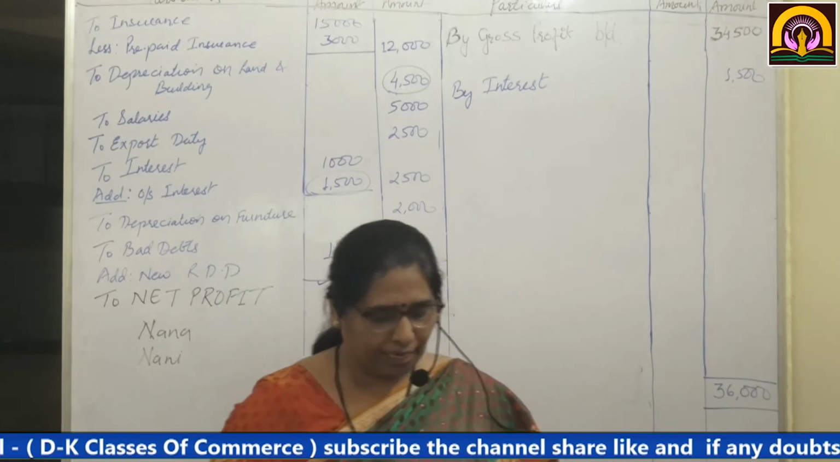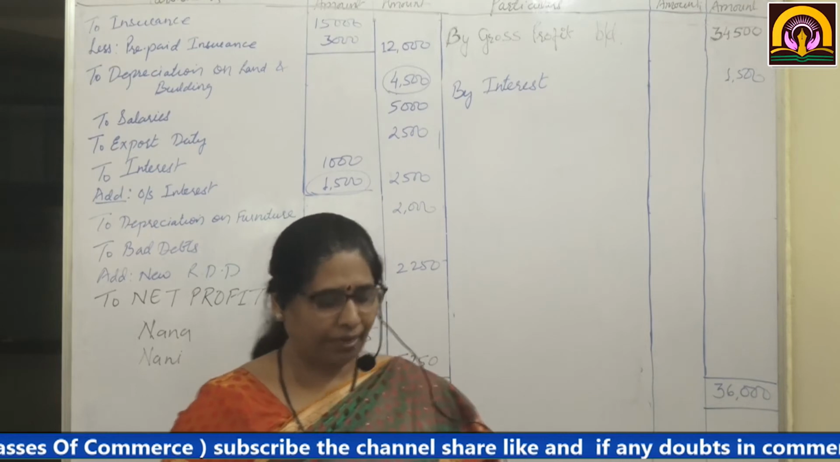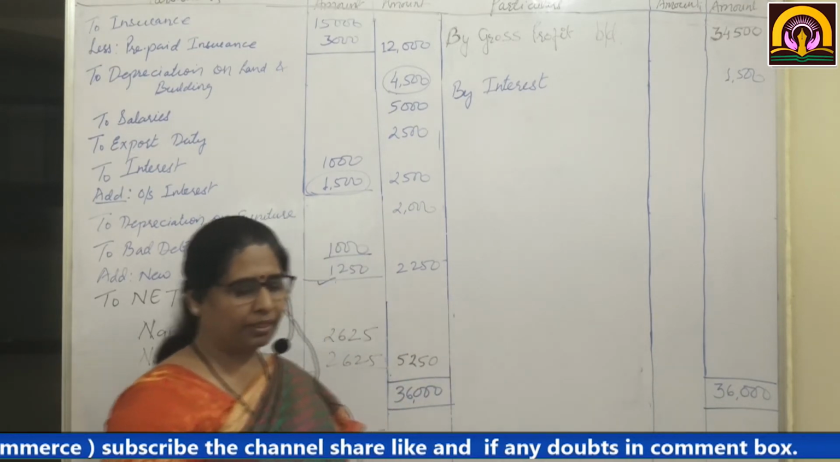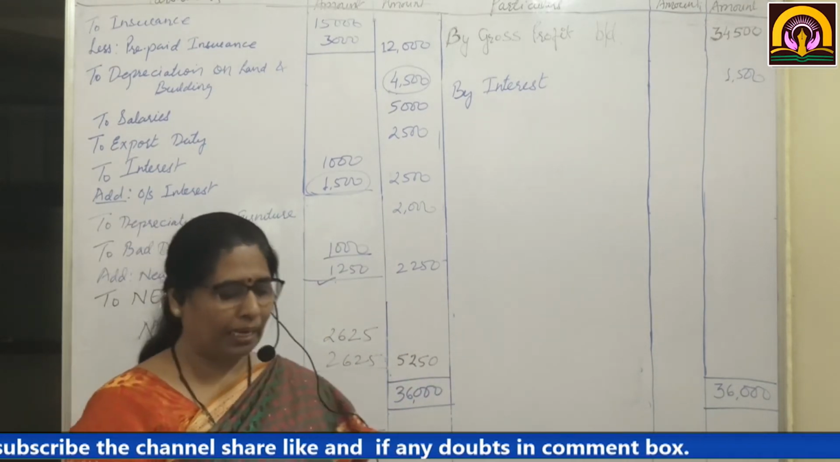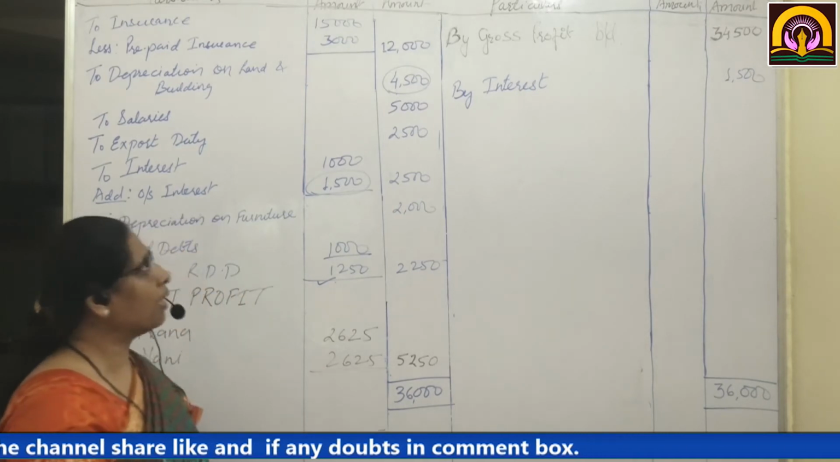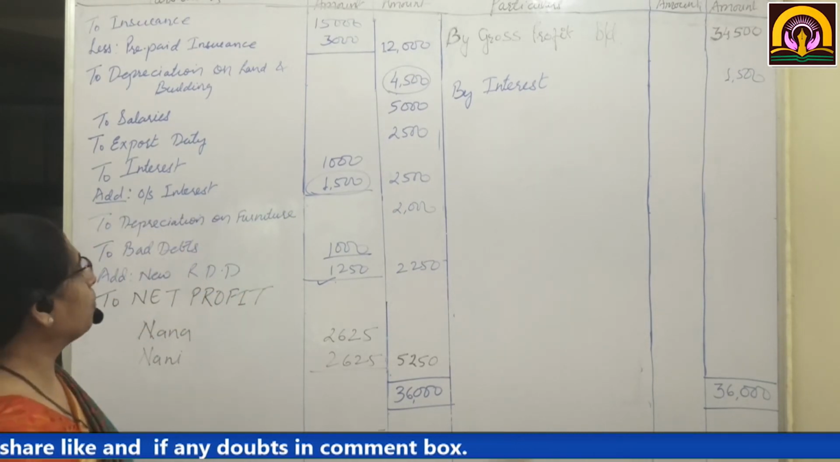Closing stock was valued at 34,500. We are going to take it on the asset side of the balance sheet, not liabilities, the asset side. It is an asset. Now I am going to explain this.